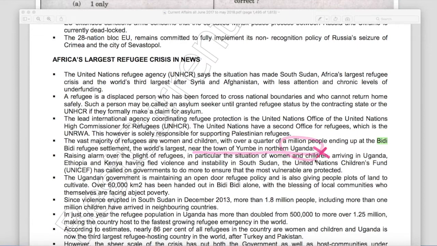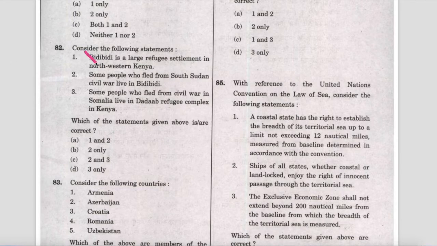So it is not Kenya, it is Uganda. Therefore first statement is wrong, second is correct. And the third statement, that some people who fled from civil war in Somalia live in Dadaab refuge complex in Kenya. This statement is correct.